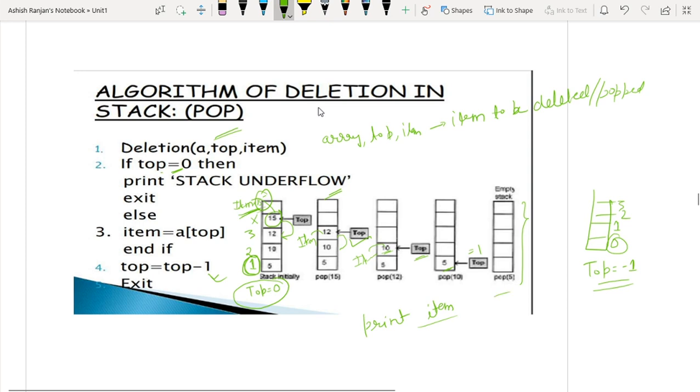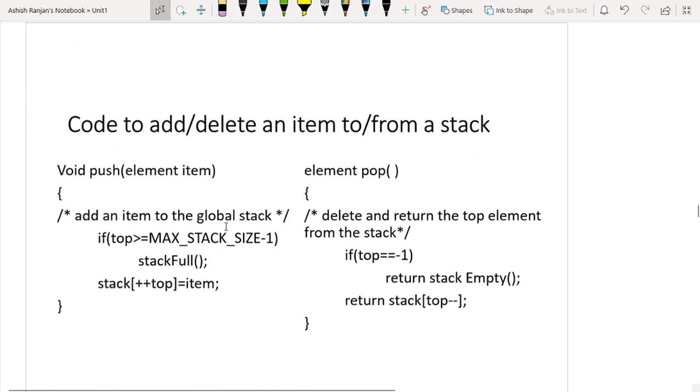At that time, top will become 0, and this element will be deleted and inserted inside the item. So this is the overall deletion algorithm for the stack, or the pop inside the stack.